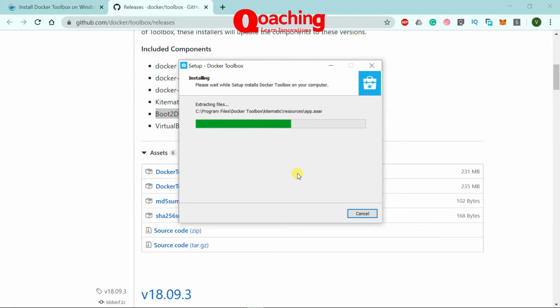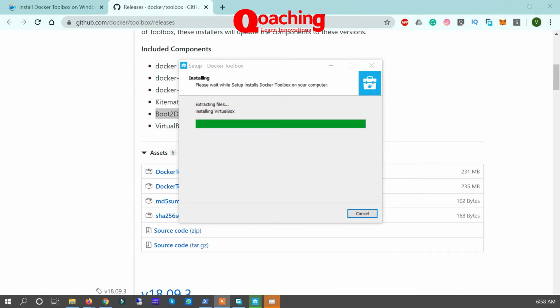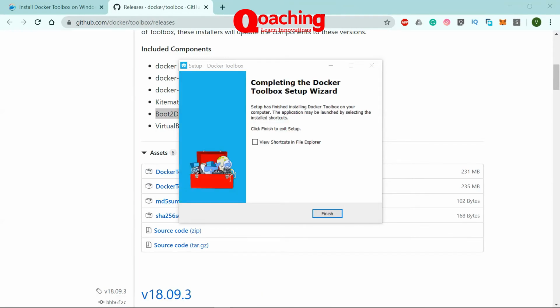That is what happens at the back end. As you can see, it is installing VirtualBox, as I said, to run Docker on Windows. Okay, the installation is successfully done, and let's run Docker.